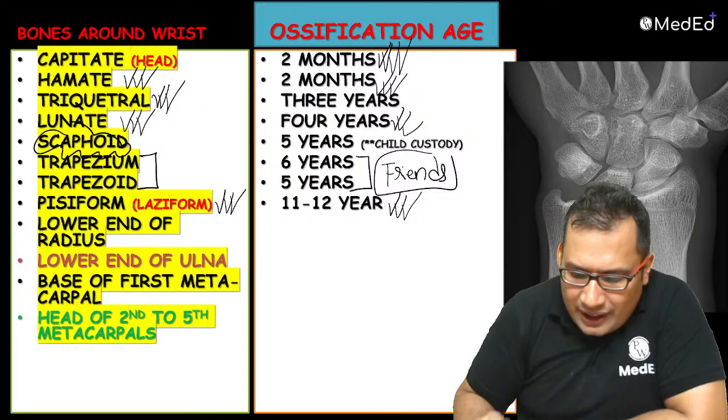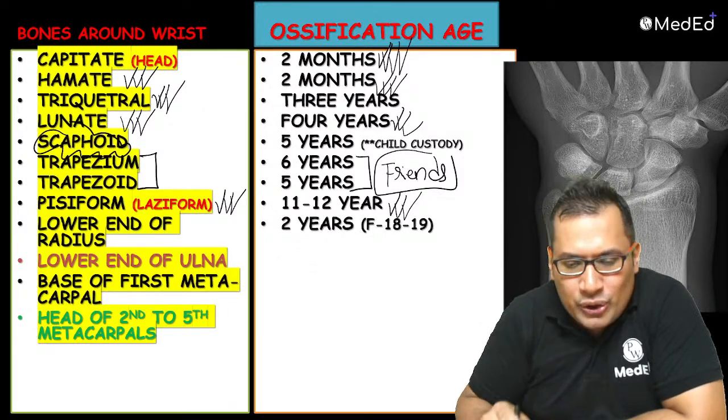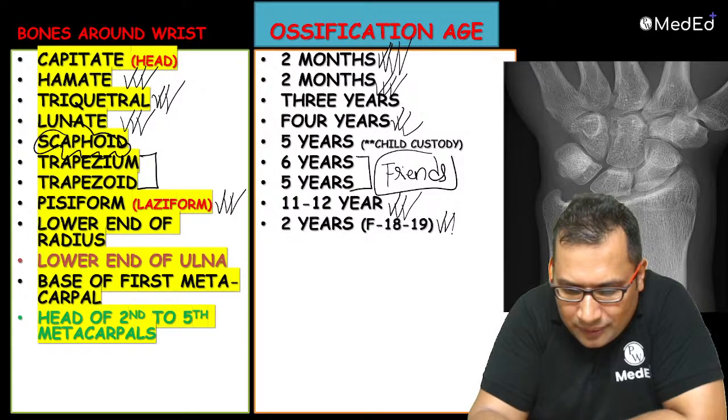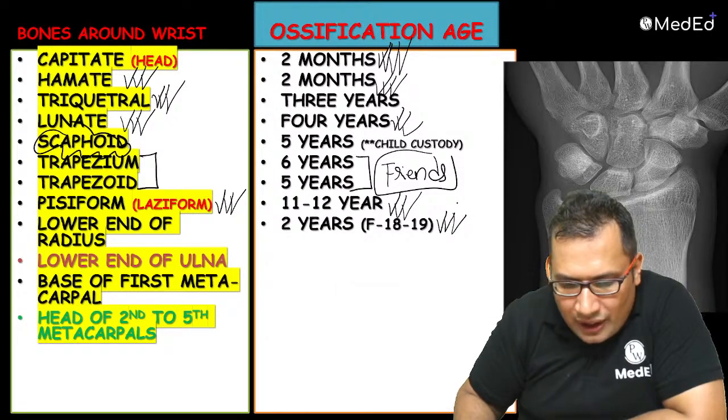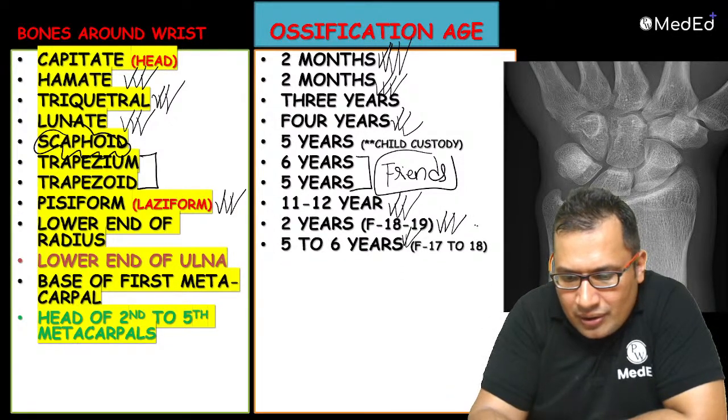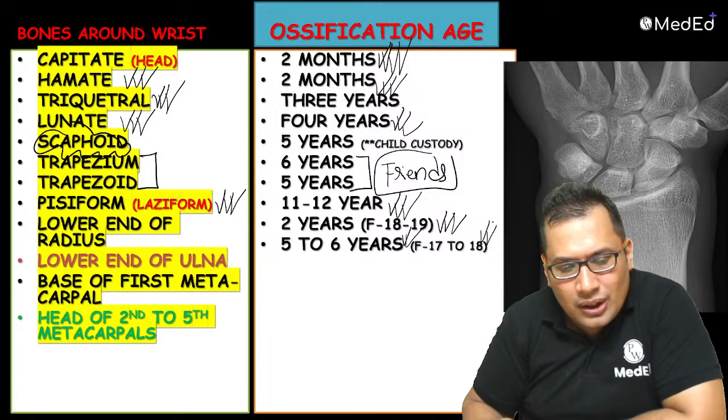Okay. Lower end of radius, 2 years. Fusion occurs in 18 to 19 years. Lower end of ulna, 5 to 6 years. Fusion, 17 to 18 years.